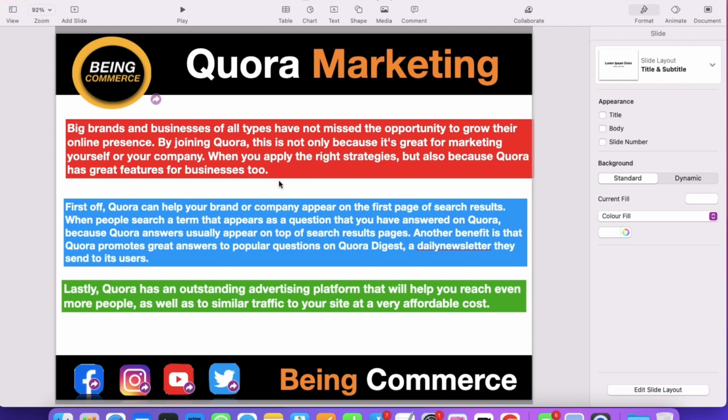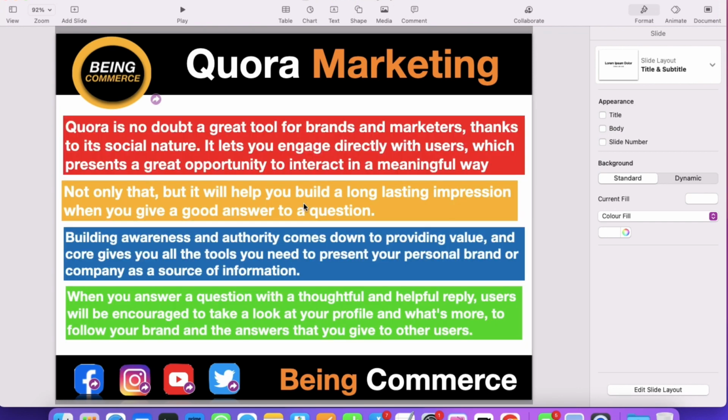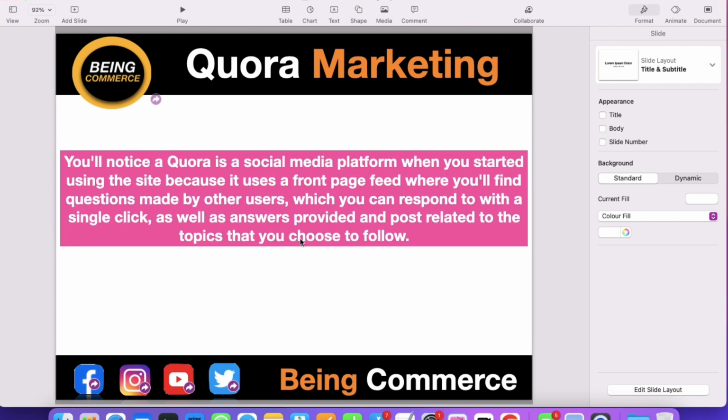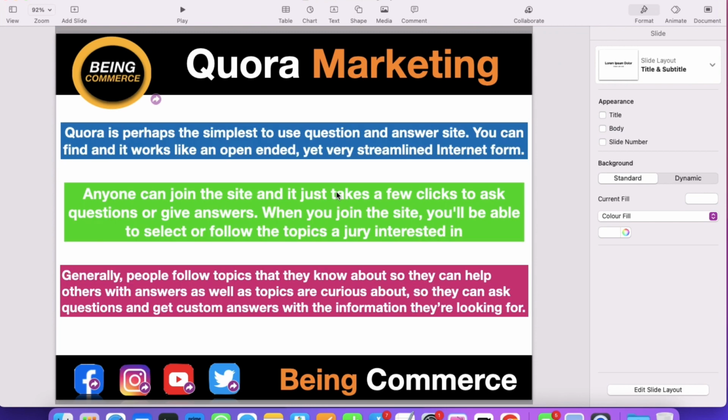Let me show you, so I can make you understand. Here you can see that it will customize the Quora feed, right? Simplest, streamline, curious.